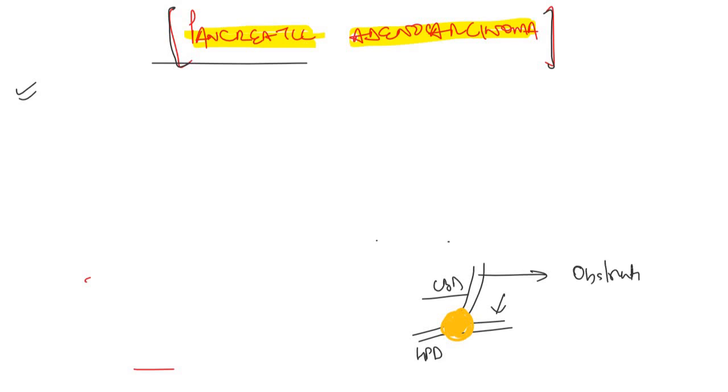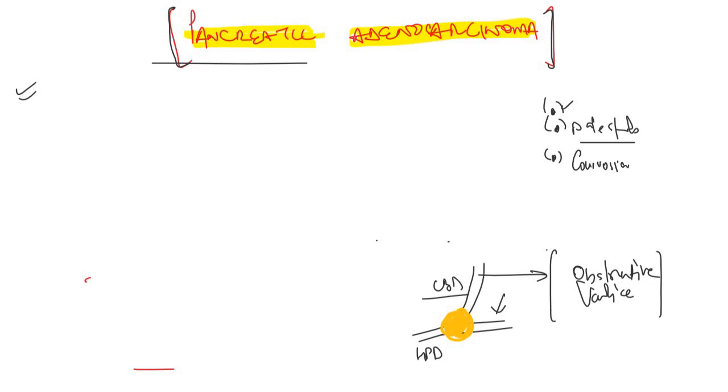So there will be the presenting symptoms of obstructive jaundice, like hyperbilirubinemia and yellowish discoloration of skin as well as urine, as well as pale stools. So there will be pale stools, plus there will be high colored urine, plus there will be pruritus. This is the first thing. The second thing is something which is called Courvoisier sign.